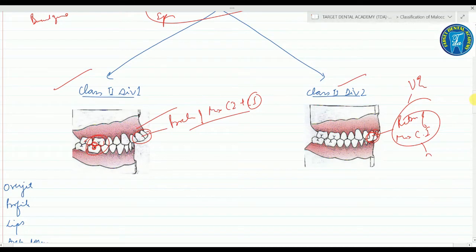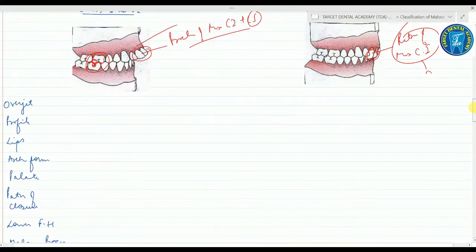Now coming on to the differences between the two. See, the overjet, as you can see, is increased in class 2 division 1, and in this case there is no overjet. Can you see? There is no overjet. So the overjet is decreased in class 2 division 2. Right? Coming on to the profile, when we see, marked it as a soft tissue.